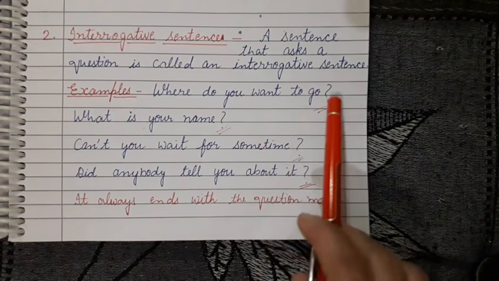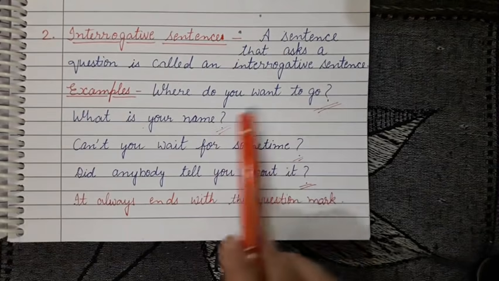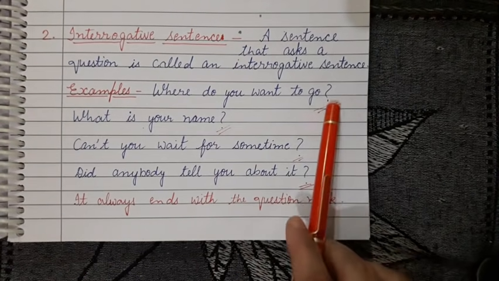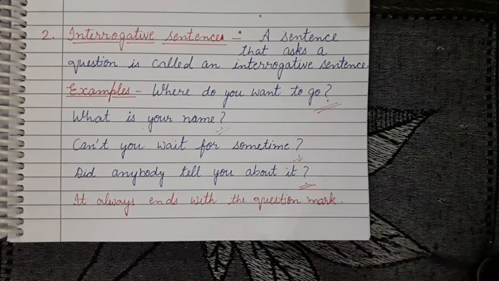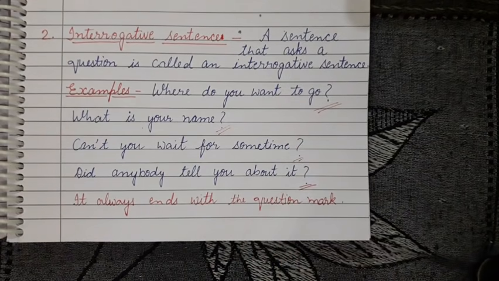At the end of the sentence you can see the question mark is here. So the question mark is very important in an interrogative sentence. Again I repeat, a sentence that asks a question is called an interrogative sentence.